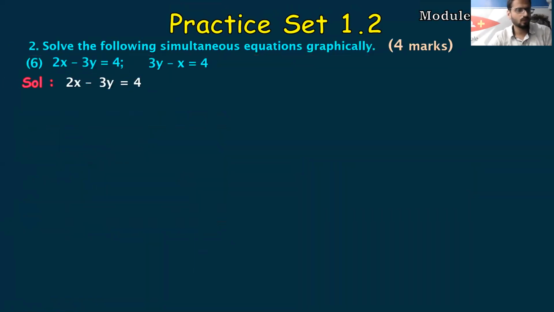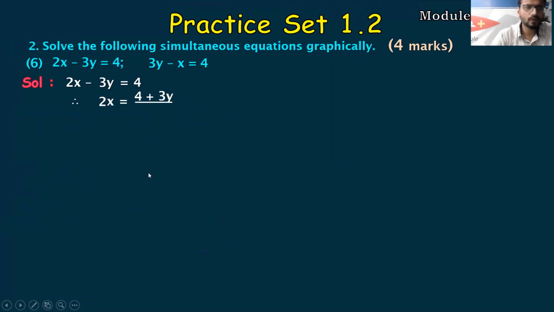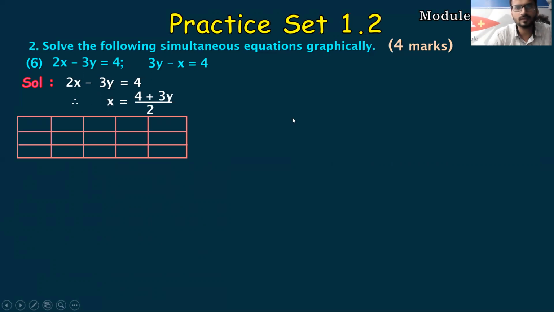Next question, solve the following. Now again, in this, what you have to do, you have to get the equation. Now in the previous sum, how we did, we have to get a variable on the left hand side and the next variable on the right hand side. Variable on the left hand side has to be a positive one. So in this case I have taken x, so this is my equation. Now how do we assume the value? That's the question, right?